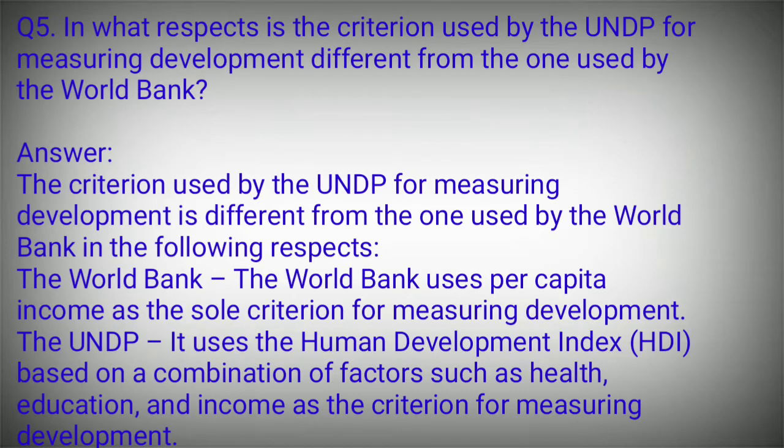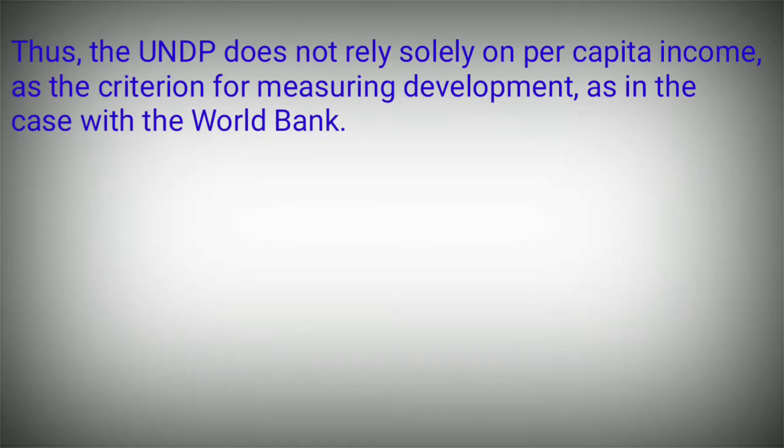Next question is, in what respect is the criterion used by the UNDP for measuring development different from the one used by the World Bank? The criterion used by the UNDP for measuring development is different from the one used by the World Bank in the following aspect. The World Bank uses per capita income as the sole criterion for measuring development, while the UNDP uses the human development index, based on the combination of factors such as health, education, income, as the criterion for measuring development. Thus, the UNDP does not rely solely on per capita income as the criterion for measuring development, as is the case with the World Bank.